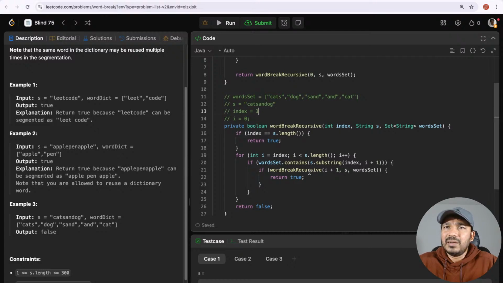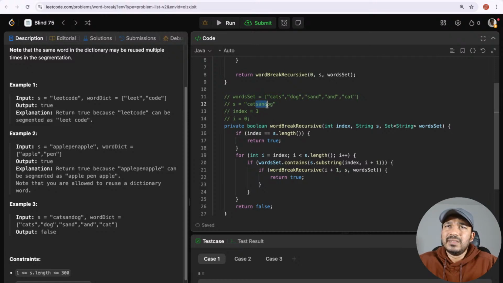It made another follow-up recursive call starting from index 3, and none of these things will change. And then it will keep going. S is 4, A is 4, N is 5, and all those things are not in the dictionary, and D is 6. So sand is there in the dictionary.